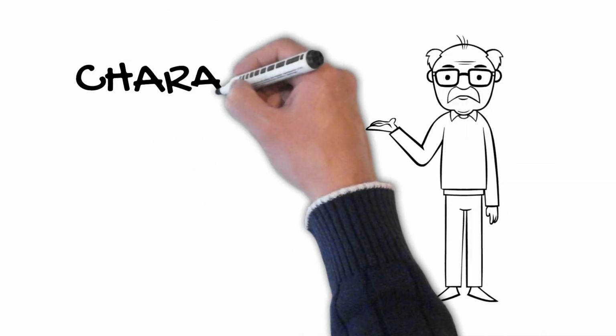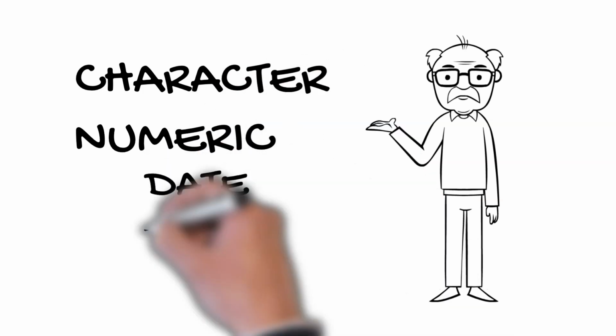We have talked about vectors, matrices, and data frames in the previous episode. In this episode, we will talk about data types. What type of data is in my vector? What type of data is in my matrix? What types of data are in my data frame? These are the most popular data types in R: character, numeric, date, factor, and logical.